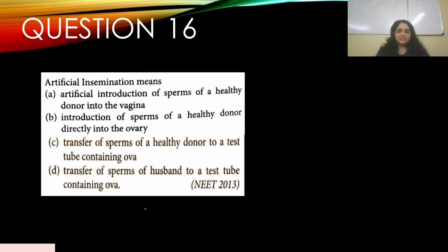Question number 16. Artificial insemination means, this appeared in NEET 2013. A, artificial introduction of sperms of a healthy donor into the vagina. B, introduction of sperms of a healthy donor directly into the ovary. C, transfer of sperms of a healthy donor to a test tube containing ova. D, transfer of sperms of husband to a test tube containing ova. Artificial introduction of sperms of a healthy donor into the vagina is the appropriate answer. That's what artificial insemination means, and we already discussed this. So the answer is A.